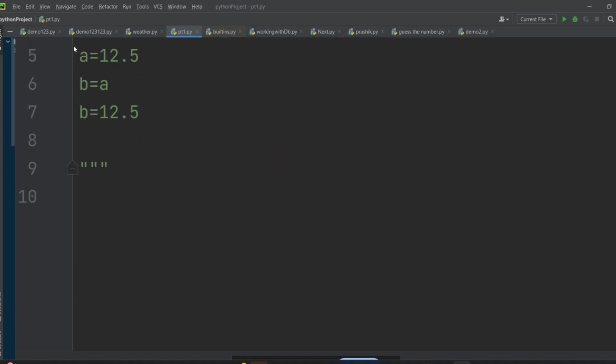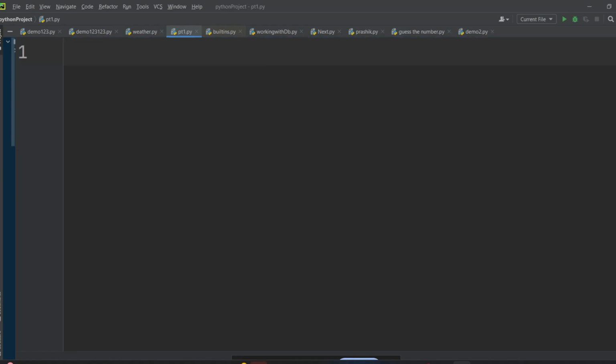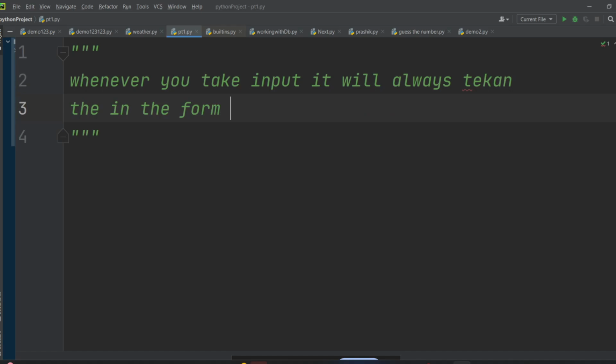So yesterday we have seen how to take an input from user, right? So I will remove everything. Whenever we take input, it's not a number, it's a string. Whenever you take input, always remember, it will always be taken in the form of string. You will see it is a number if you are printing that, okay, it is a number, but the type of that is not a number, it will be string.